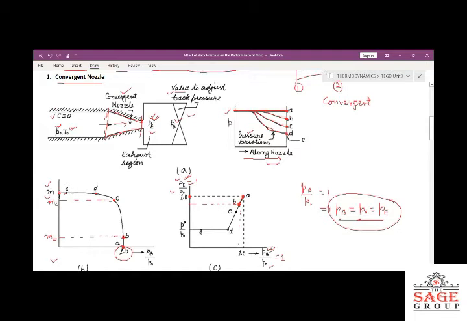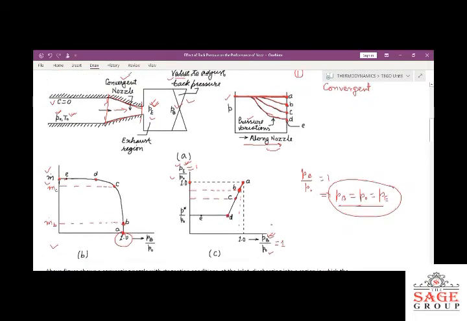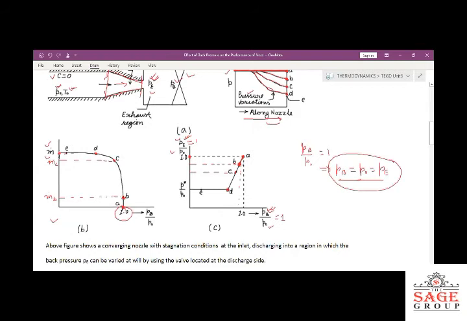Point B. Further, we are reducing the back pressure, then we are getting the point C. At point C also, the pressure is further reduced. And on further reduction of the pressure, we are getting the point D. See, this point D is very, very important, because on reduction of the back pressure or the exit pressure, we are getting the point D, and corresponding to point D, we are getting a pressure ratio which is P star by P naught.